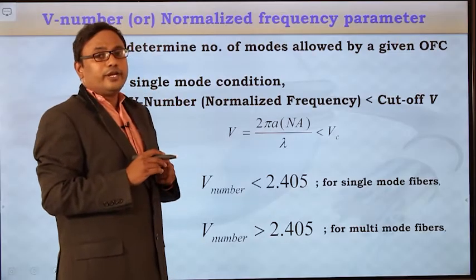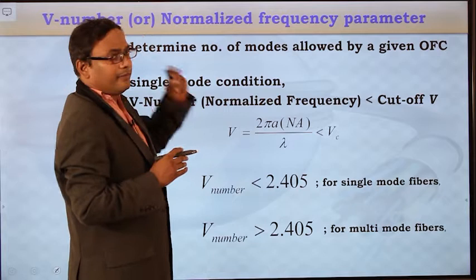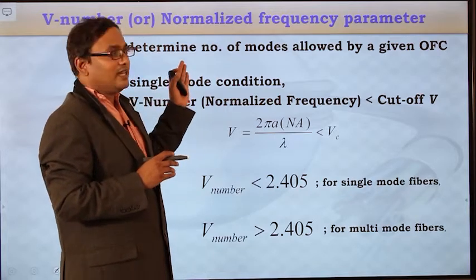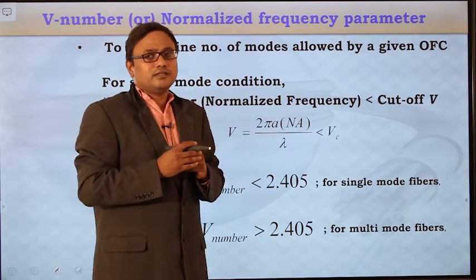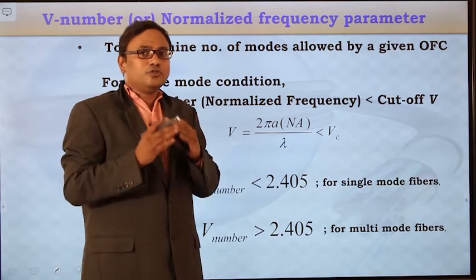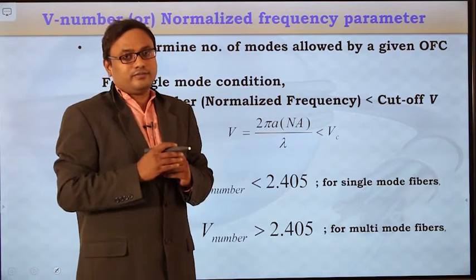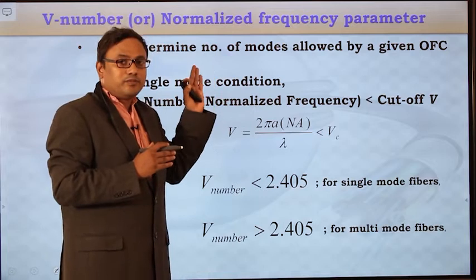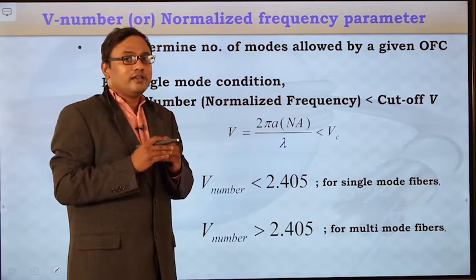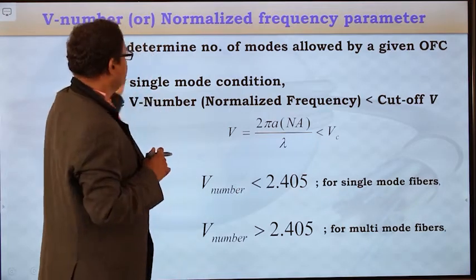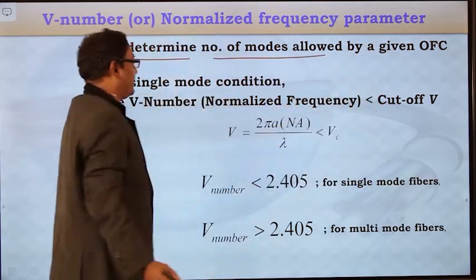And now we are going to discuss one of the important parameters, which is the V number. This V number is also called the normalized frequency parameter. As we already discussed in multimode fibers, this V number is the parameter which is used to find out the maximum number of modes allowed by a fiber. V number provides the data related to the maximum number of modes allowed by a particular fiber. So here this V number is used to determine the number of modes allowed by a fiber.